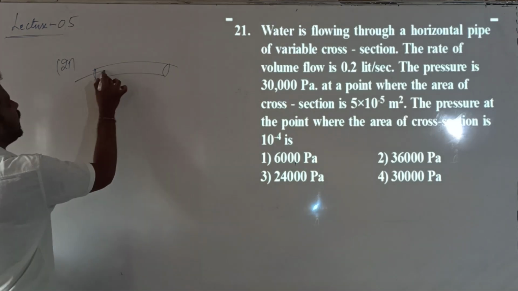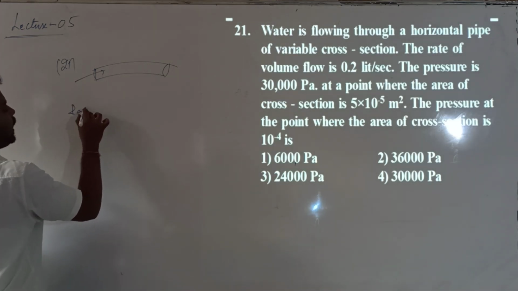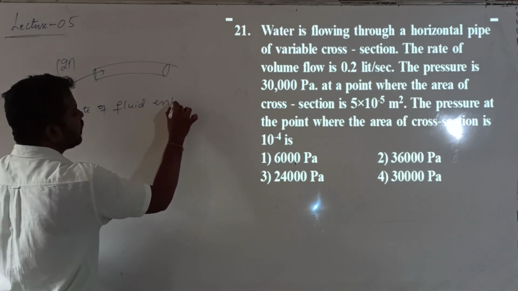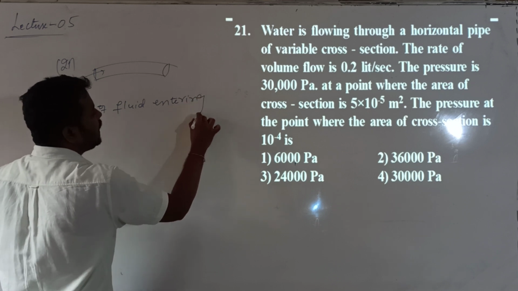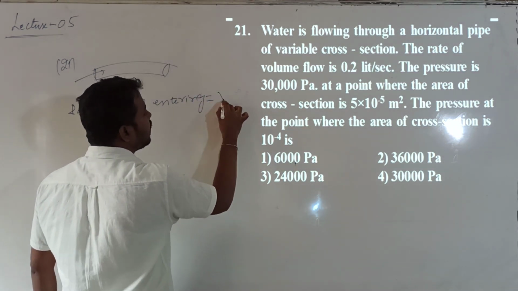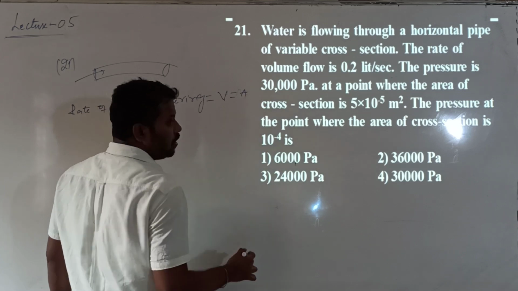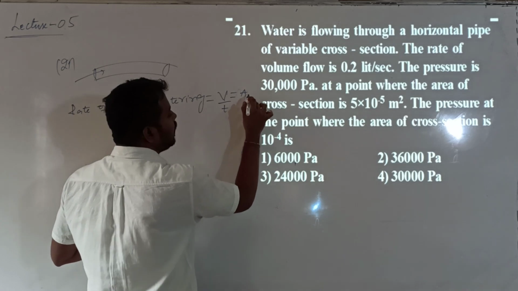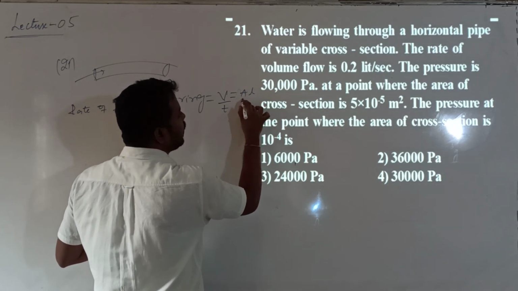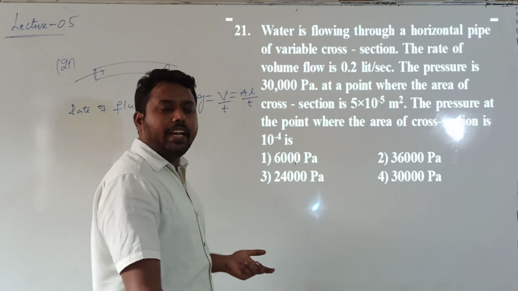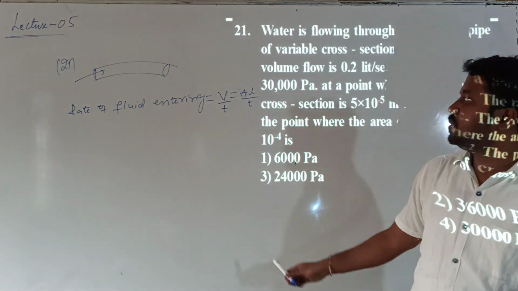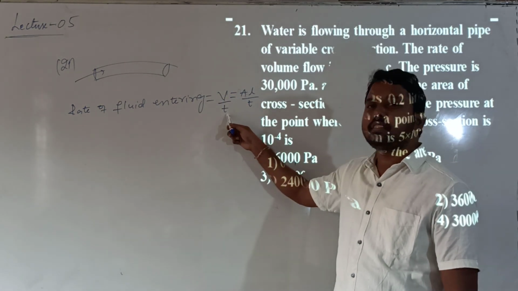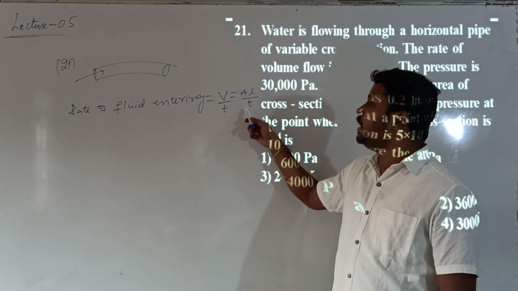Now the rate of volume of the fluid entering is given. The rate of fluid entering is nothing but V by T. Volume is equal to area into length, so V by T is equal to A into L by T. Area into length gives volume, so V by T is the volume of the fluid entering per second.